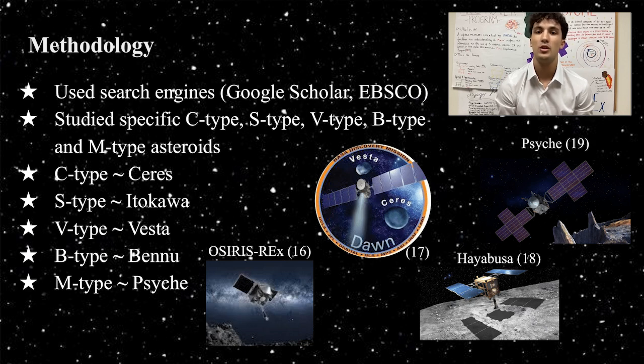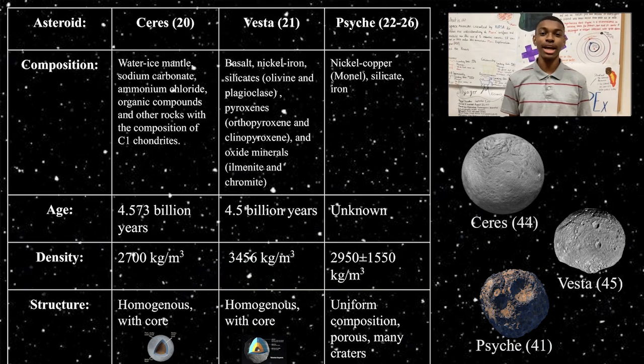And finally, we chose Psyche because of its exposed nickel-copper composition that mirrored the building blocks of terrestrial planets in our solar system, as well as its relevance to the upcoming Psyche mission. Our first three asteroids are Ceres, Vesta, and Psyche.